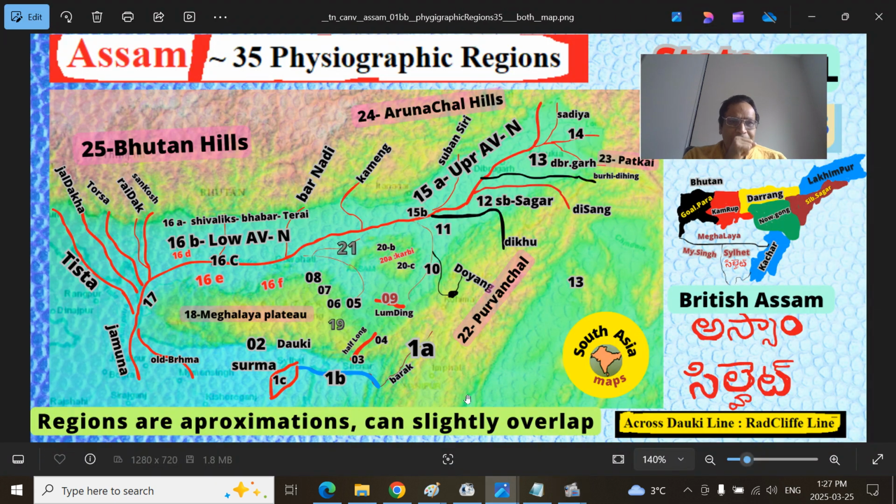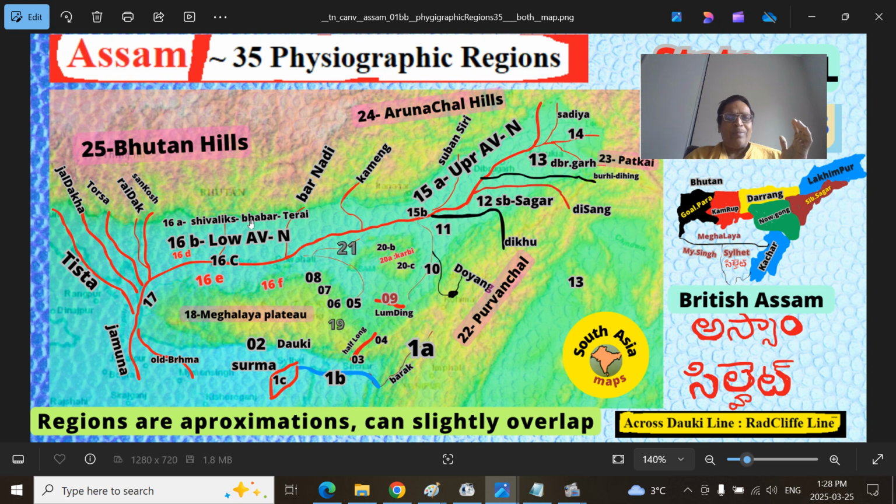So this is the 15A, upper Brahmaputra, upper Assam Valley North, Brahmaputra Valley. So this is the Kameng river. This is the Arunachal Pradesh. The Jia Barali river, and you will get the Tejpur town just somewhere here. So this is the northern part, this is the lower valley. 16A is the Shivalik Hills, this is the Bhutanese Hills, and Shivalik Hills and Bhabar-Terai region.